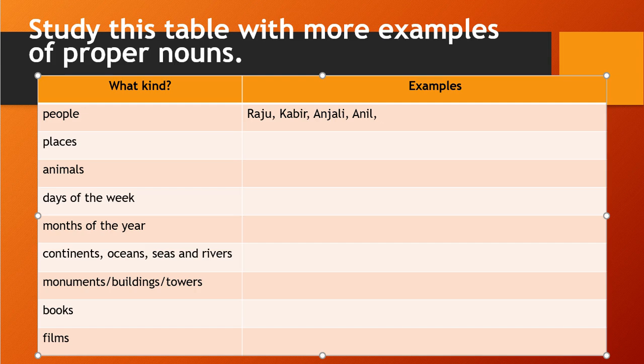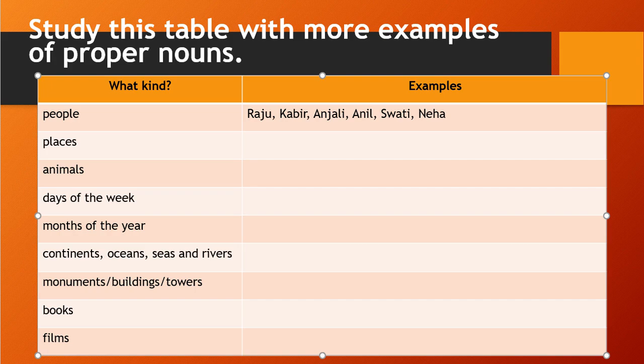So we can write any person's name, that is Raju, Kabir, Anjali, Swati, Neha, any name you can write there. Okay, so those are people names, so those are proper nouns.